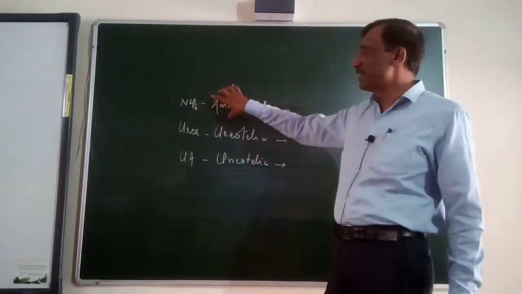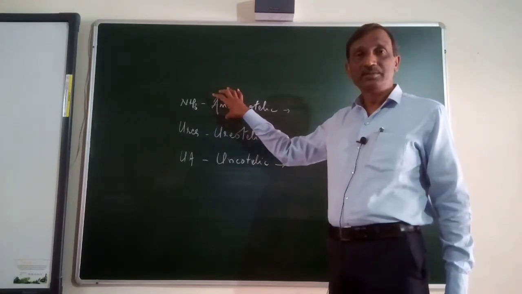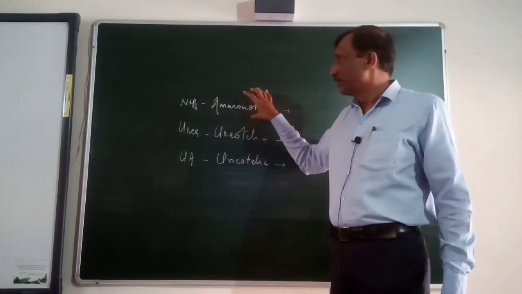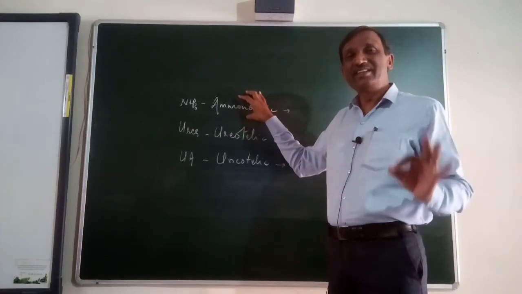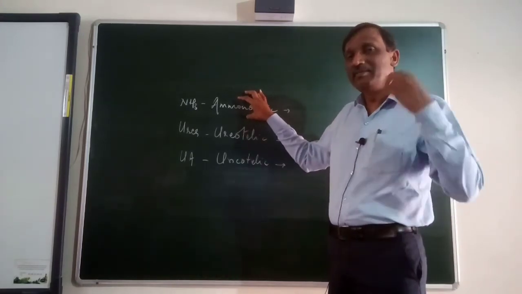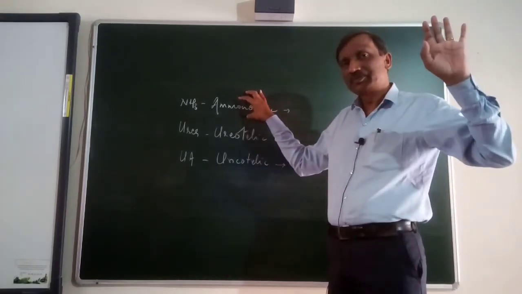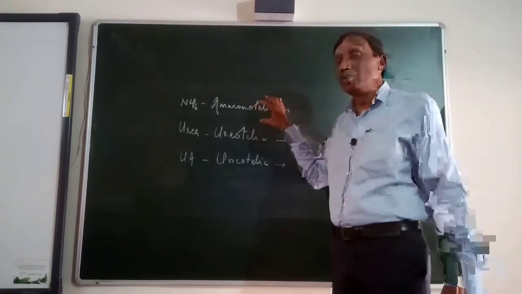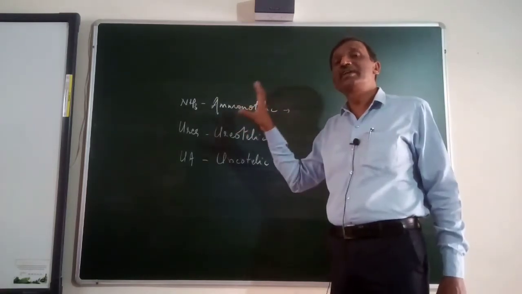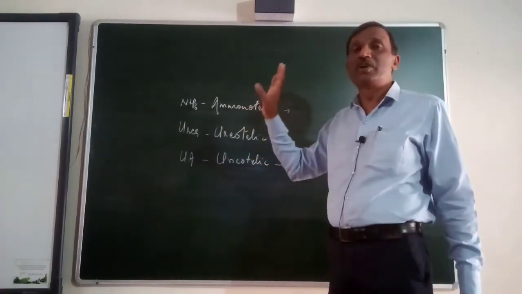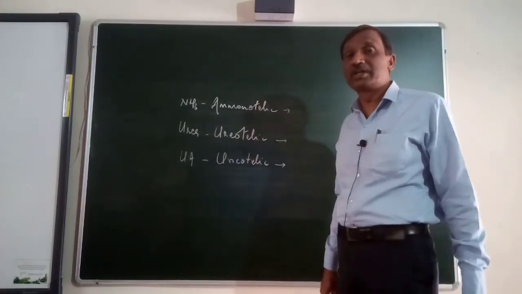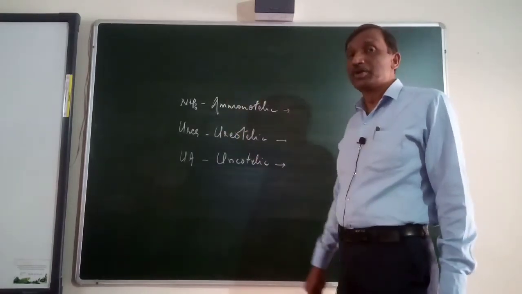So least organization is required, and the waste is not collected in the body even for a while, it is immediately diffused off. And this is found only in those organisms in which water is not a scarcity, abundance of water is there, then ammonia.